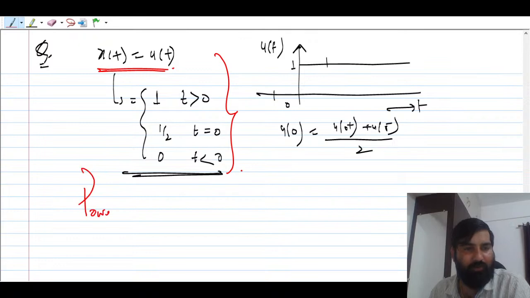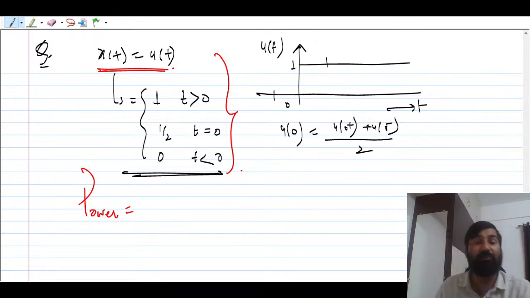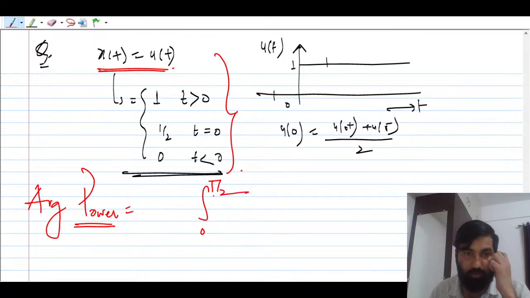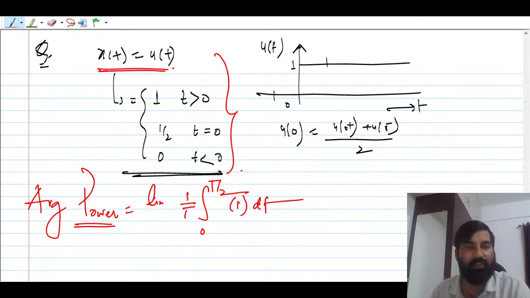Power is nothing but power. We cannot define here the time period, because u(t) has infinite time period; it is constant throughout. So this is the average power. We always compute average power, guys, remember. So you can say it will be from 0 to T by 2, and this is 1 by T, integral of 1 dt, with limit T tending to infinity.